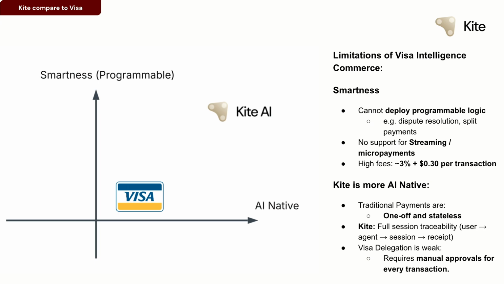Second, traditional payment rails also have 3% plus 30 cents for the transaction fee. Currently, we charge zero fee, but I think we're probably going to charge less than 1% fee in the future.